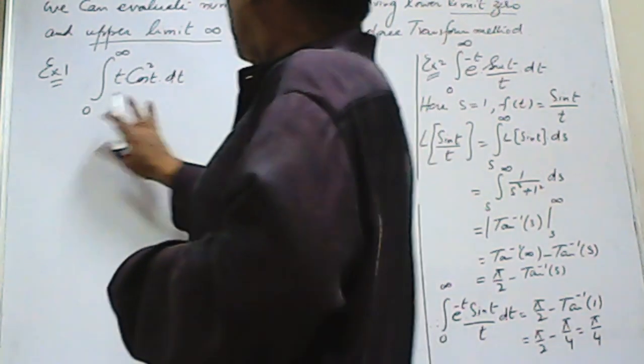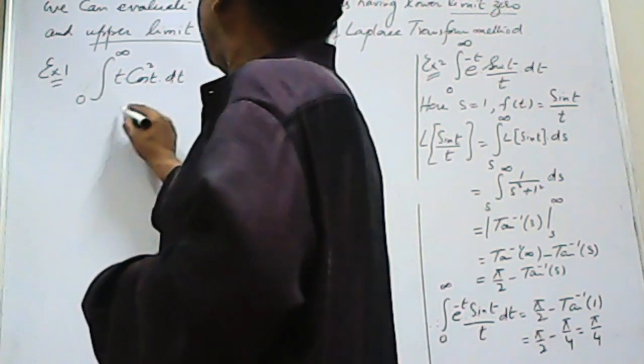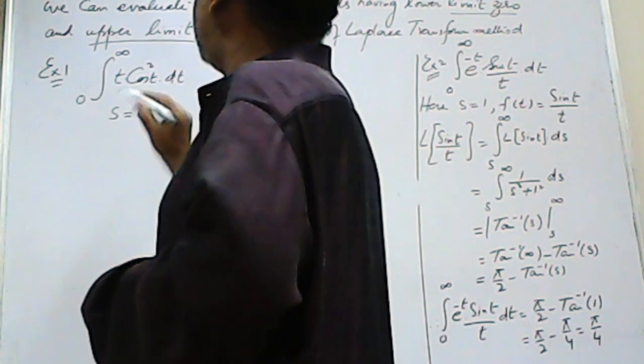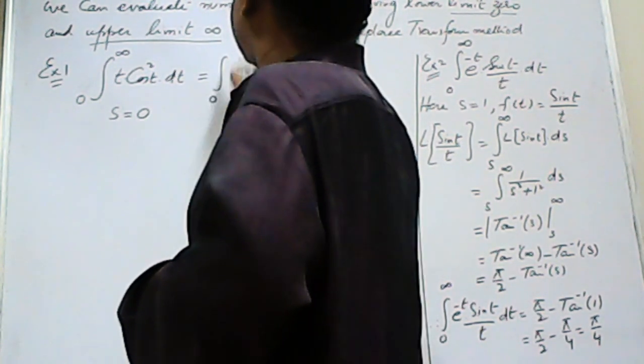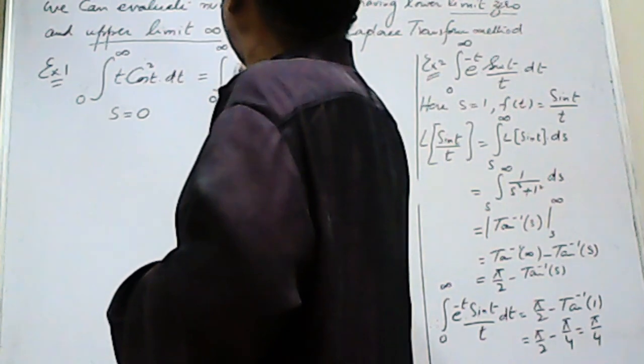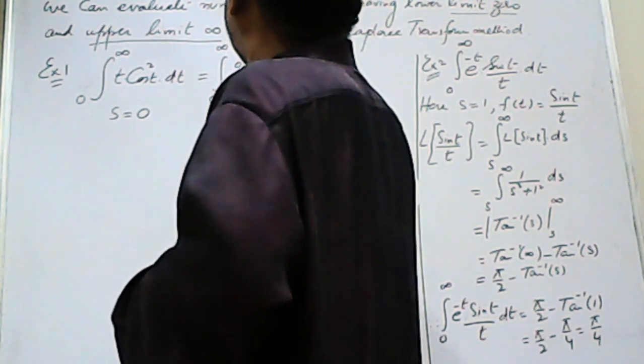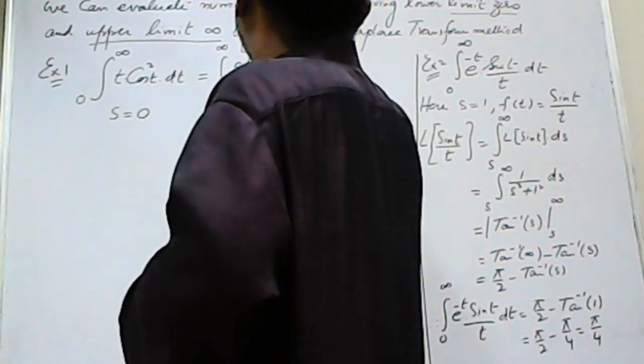and we do not have any exponential in it. Then if you do not have any exponential, it simply means s is equal to 0. Why? Because I can write this term as the integral from 0 to infinity of e^(0t) t cos square t dt.